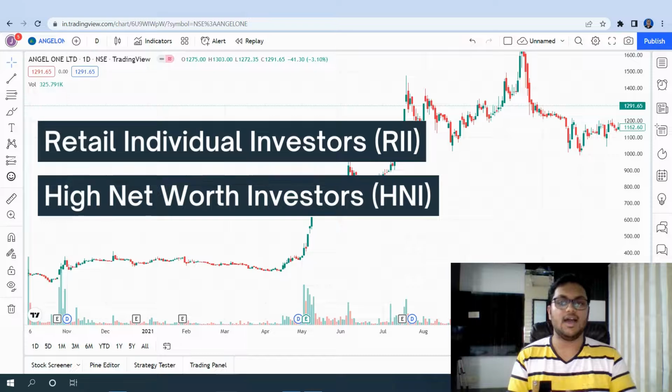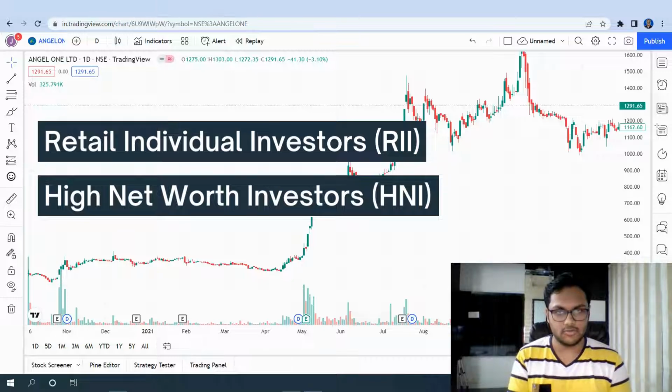The next comes high net worth individuals, that is called HNI, right? So the name itself suggests high net worth. So these people invest a lot of money into the stock market. That is a very heavy amount in the stock market.